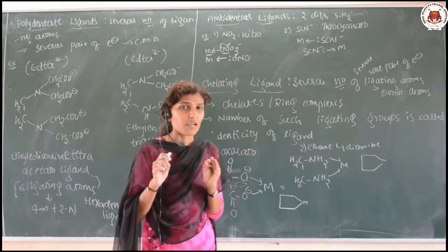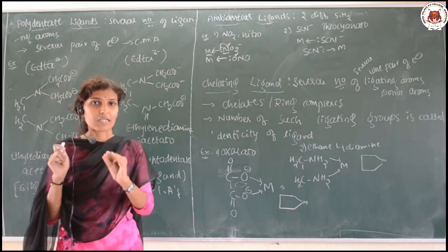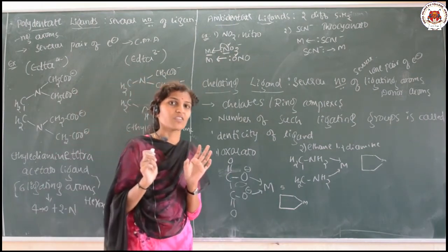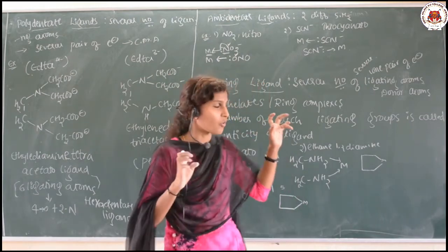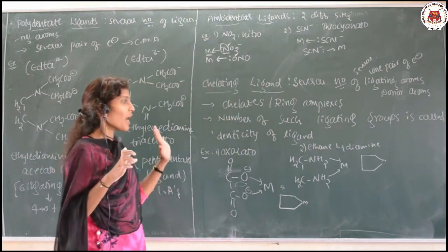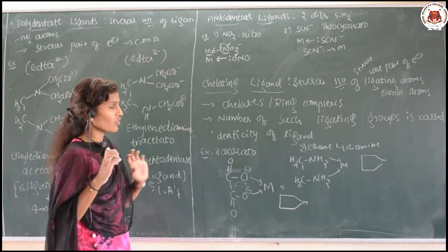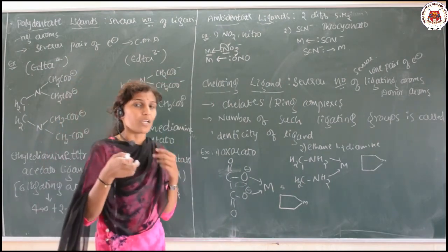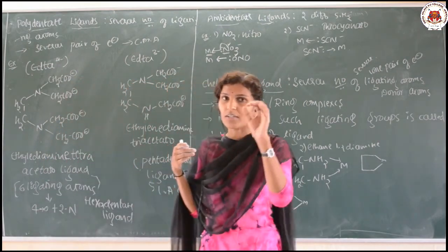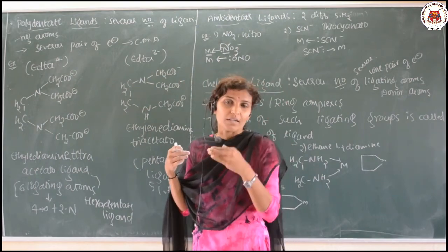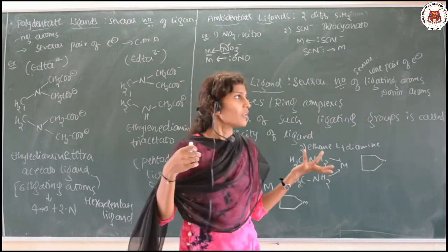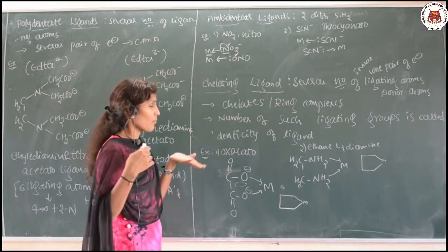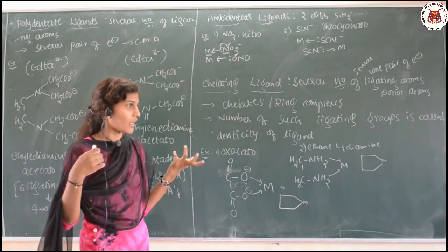So till now, whatever we have discussed is all regarding ligands, and these are very important terms. Just note down whatever I have written on the board, and you need to know the examples along with their structures. Sometimes they will ask a 3-mark question split as 2 plus 1 or 1 plus 1 plus 1. During that time they might ask you the definition of an ambidentate ligand or an example, like that.